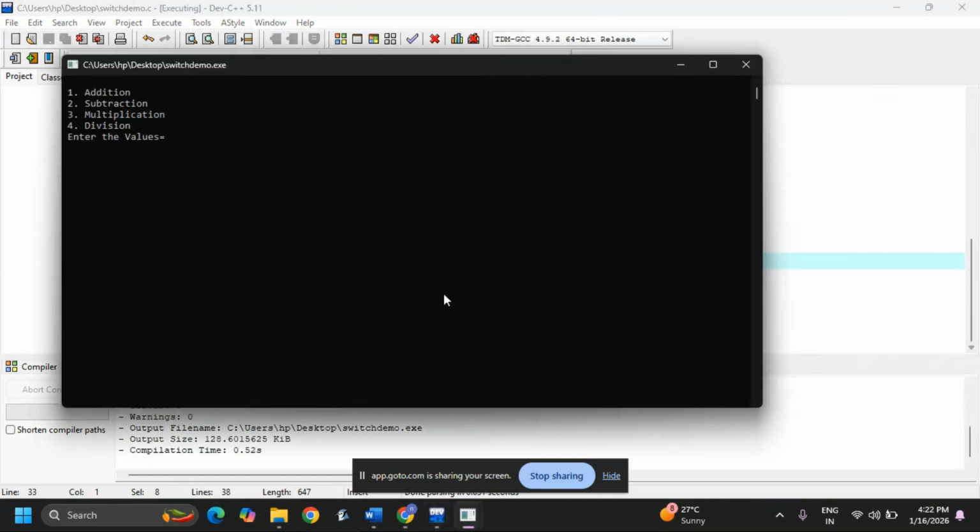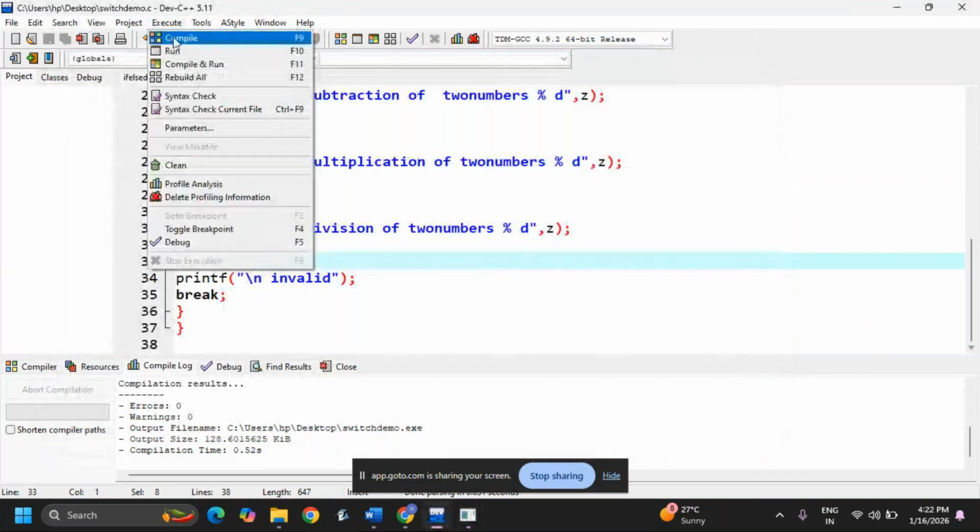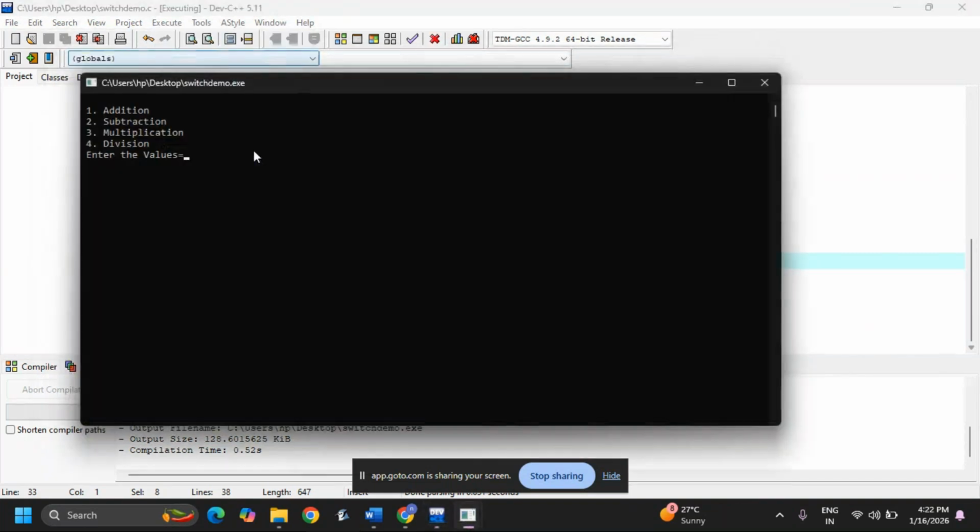Okay, now 1 for addition, 2 for subtraction, 3 for multiplication, 4 for division. Now 10, 20. See, it is asking for the choice. I am giving choice 1. Your addition of two numbers is 30. Okay, now the same code I am running once again. Execute, run. I am entering 20, 30, choice 2, subtraction.